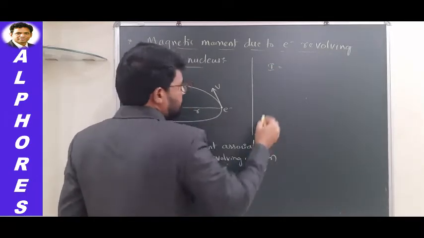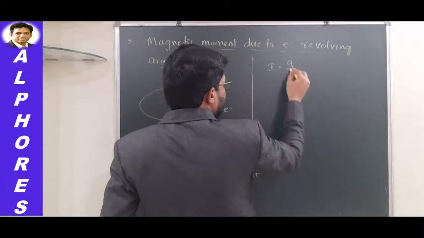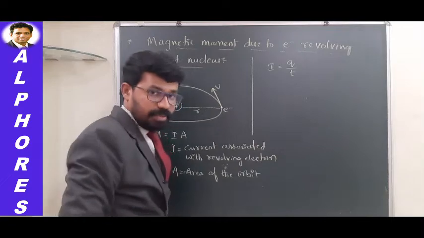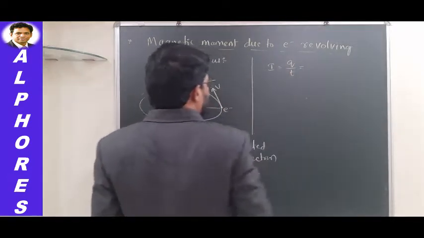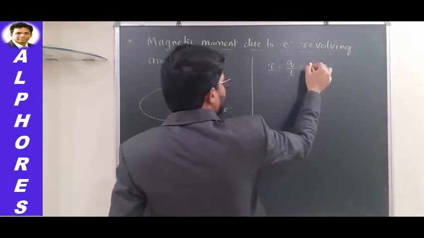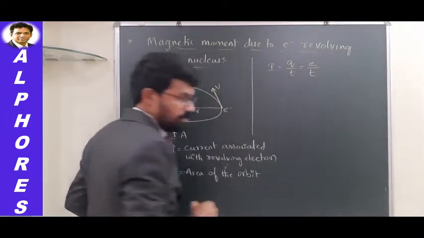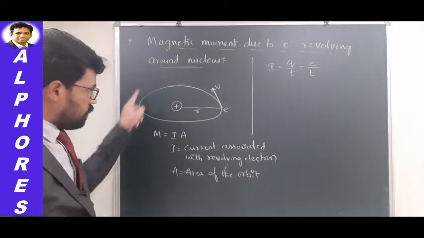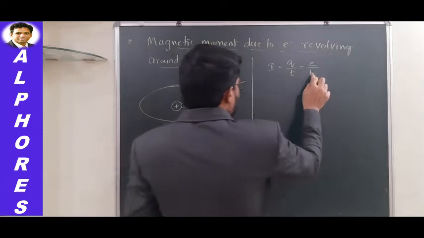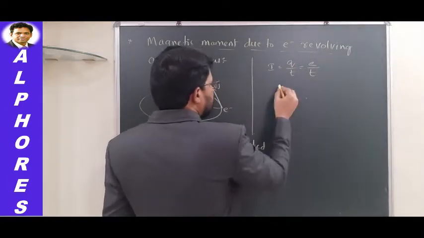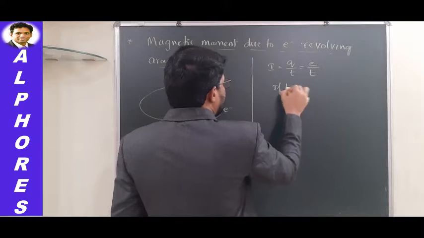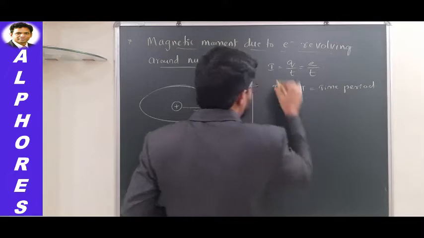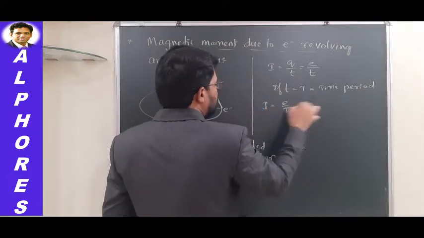See, this current I, from the basic definition, is expressed as the average charge flown over a time t. That's how we write it, isn't it? Q by t. This charge Q is here the electron charge, so e by t. Once the electron completes a full revolution, once it finishes one circular path around the nucleus, the corresponding time is called the time period. So t is equal to T, the time period. How can this I be written? I can be written as e by T.